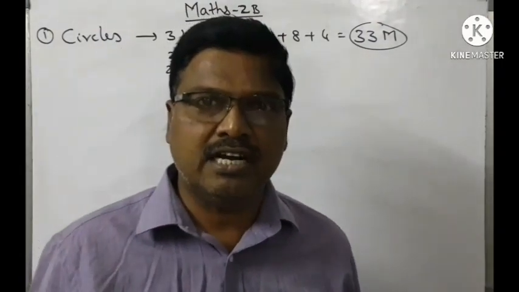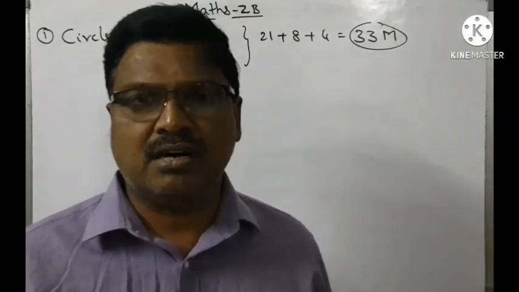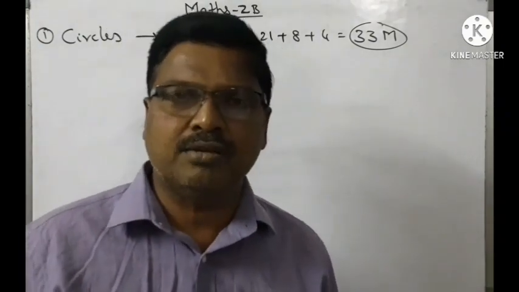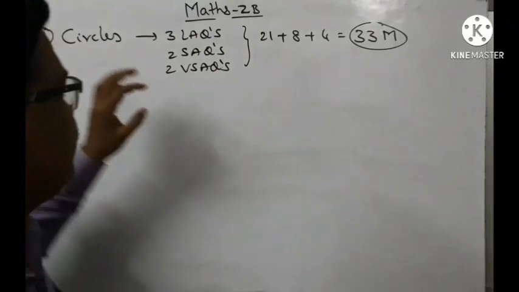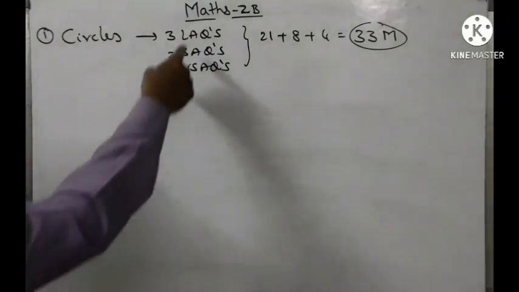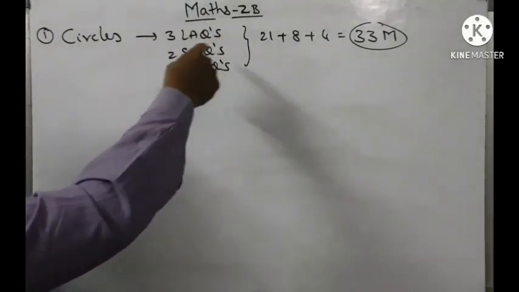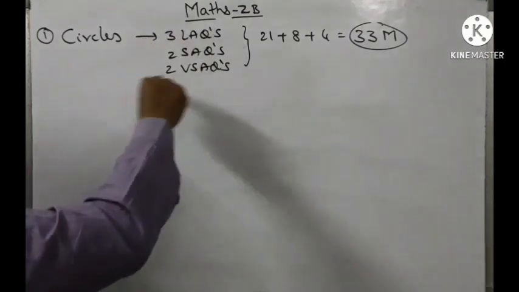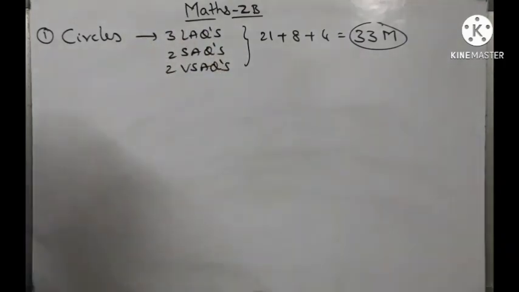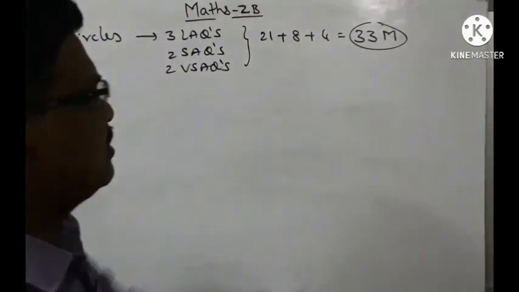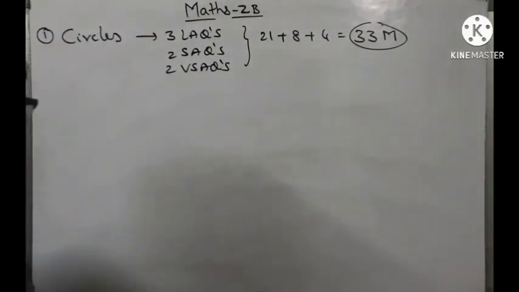Either they may ask direct common tangents or transverse common tangents, and the third question is miscellaneous problems. So be careful and practice more from the circle chapter, and the 2 SAQs and 2 VSAQs also we are going to get from the circle chapter. So total 33 marks and no deletion from the circle chapter.